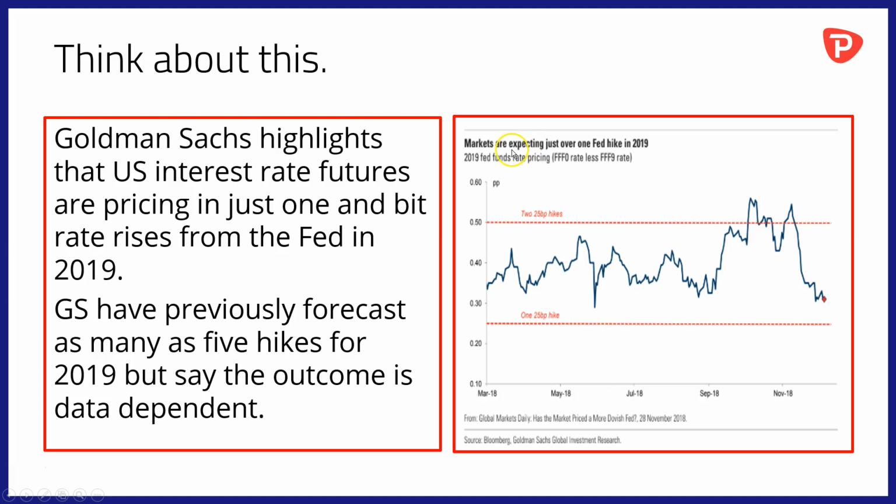And here's the chart that Goldman's drew, I should say, to show what they're talking about. One hike here, 2 hikes here, and the current probability is based on Fed Fund futures. So we're here in no man's land.